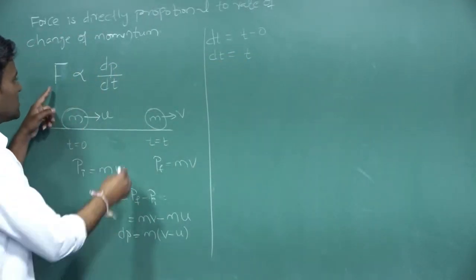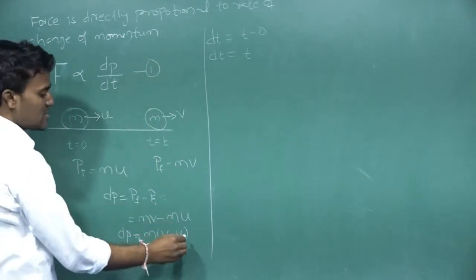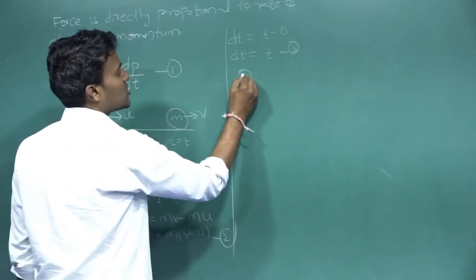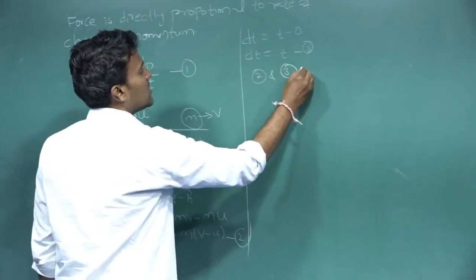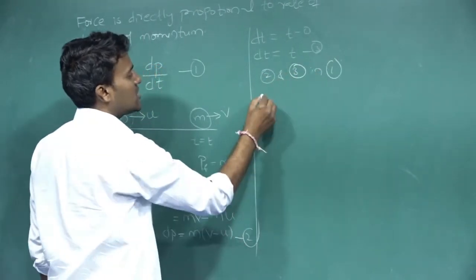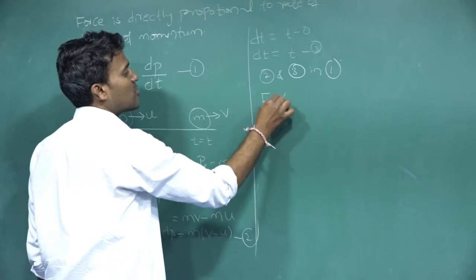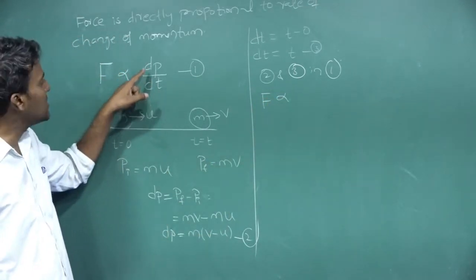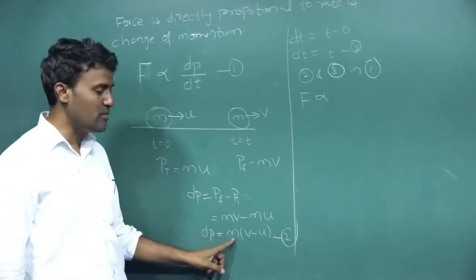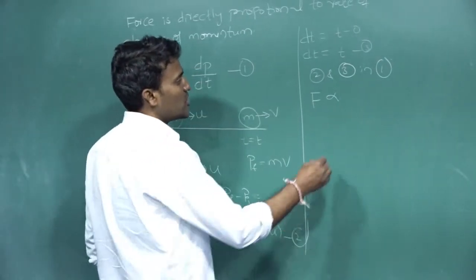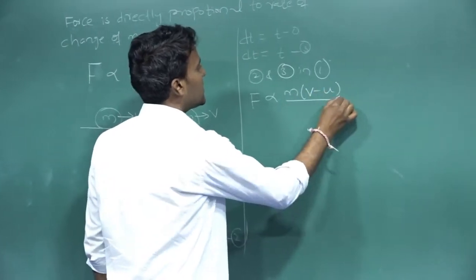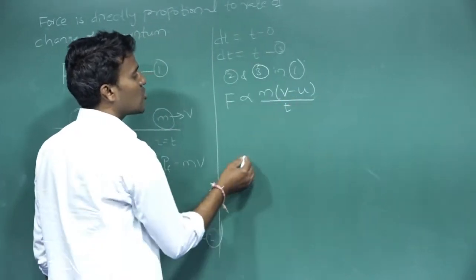Now see here, this is equation number 1, this is equation 2, and equation 3. Substitute equation 2 and equation 3 in equation 1. F is directly proportional to dp by dt. Here dp is equal to m into v minus u and dt is equal to t.